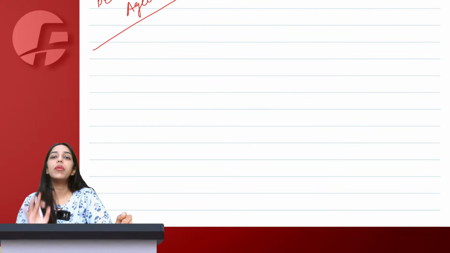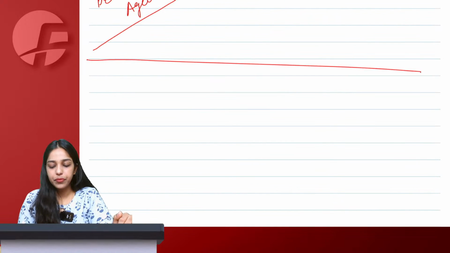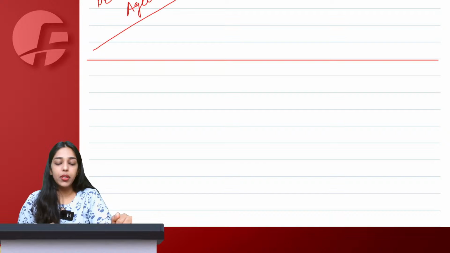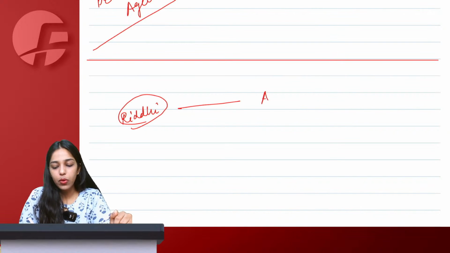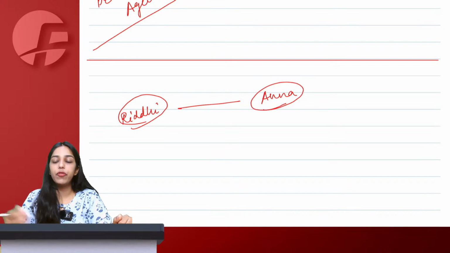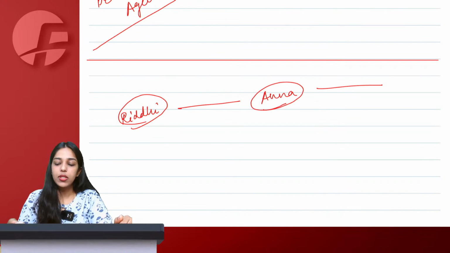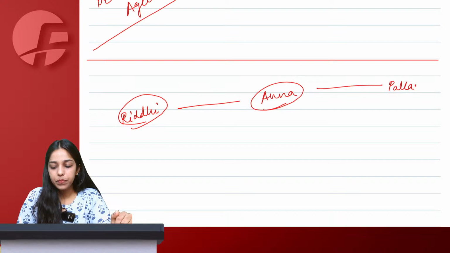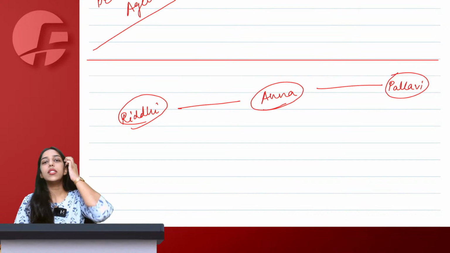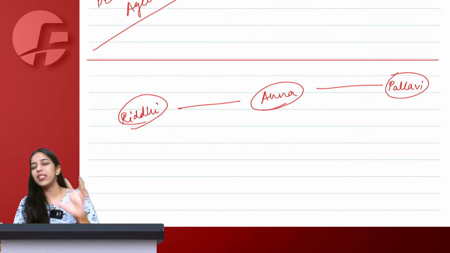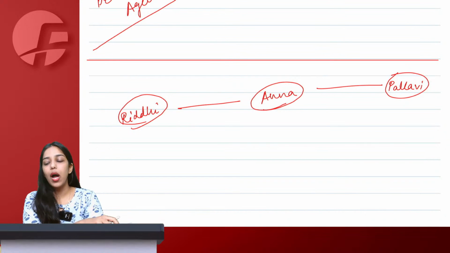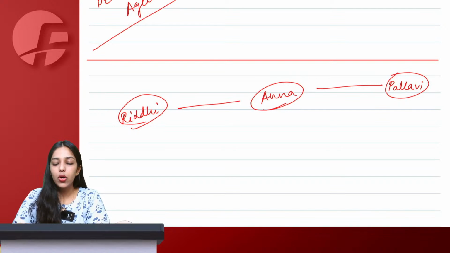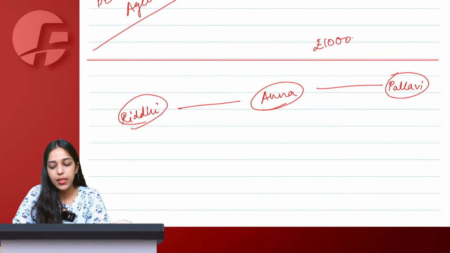What is the problem here, ma'am? Okay. The problem here is, let's say Riddhi supplied some goods to Anna to sell them further. Anna sold these goods, let's say to Pallavi. Now Anna had a slight crush on Pallavi. So Anna was not able to ask money from Pallavi. The goods were worth 10,000, let's say.